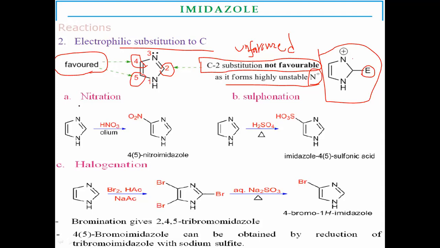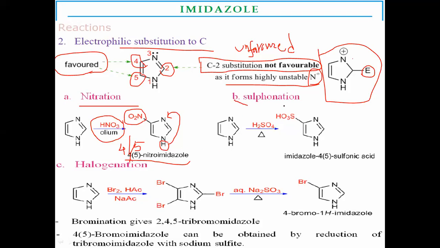So now we have to move on to the electrophilic substitution reactions. First is nitration. In the presence of nitric acid, nitration is carried out. At the fourth position, there is substitution of the nitro group, giving 4 or 5-nitroimidazole, due to the delocalization of the proton from one nitrogen to the other. Due to the tautomeric effect, either 4 or 5